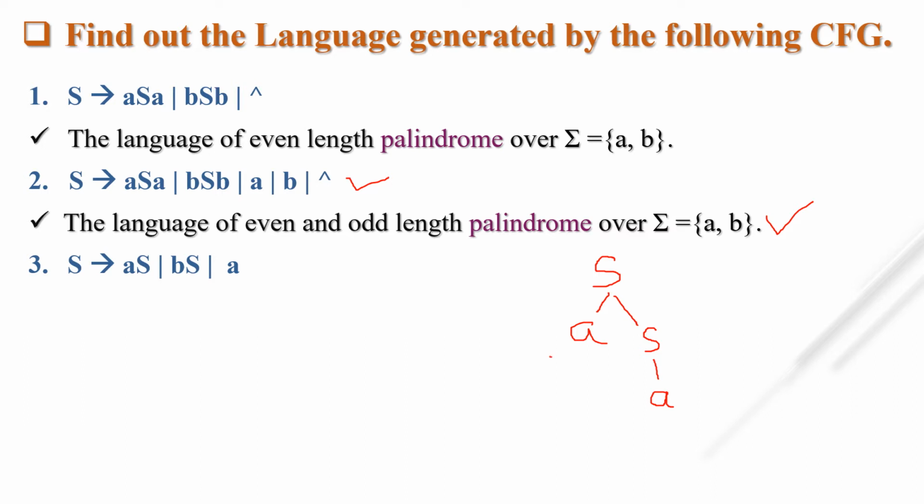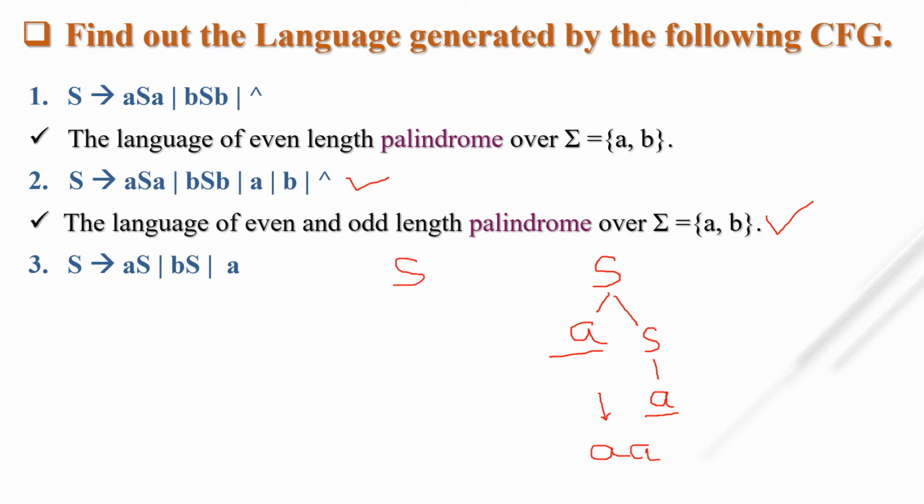Here there is no non-terminal, here it is a terminal symbol, here also a terminal symbol. We get some string. But if in the leaf node there is a non-terminal symbol, you cannot define any language. The leaf node must be a terminal symbol. So which string are we getting from here? aa.